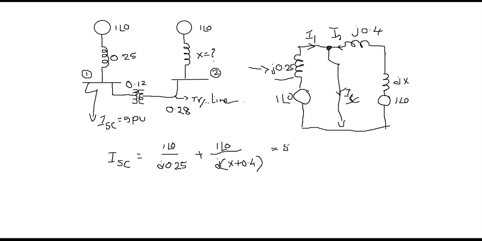Please do remember that. Now the only unknown parameter here is X. That is the question he has asked you to verify. Now simplify the given equation and determine the X value. If you simplify that, you will get X is equal to 0.6 per unit.